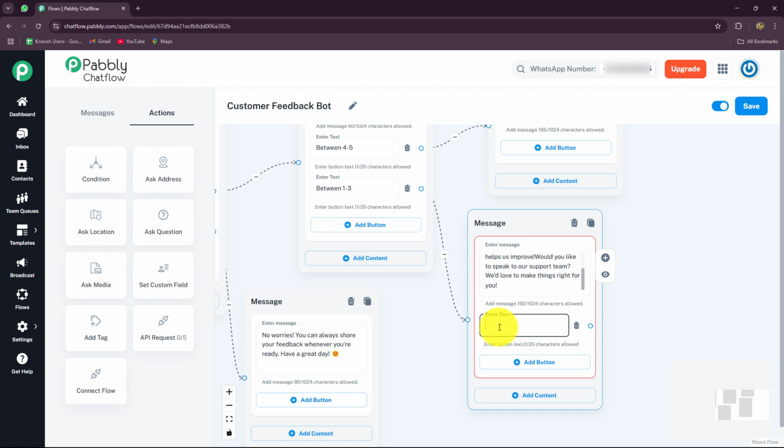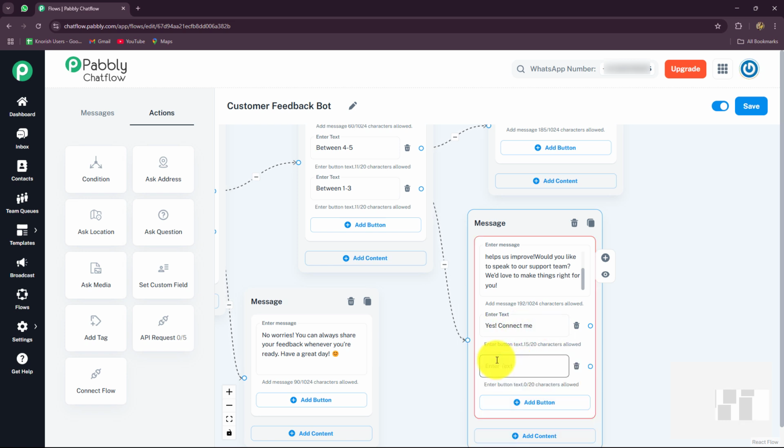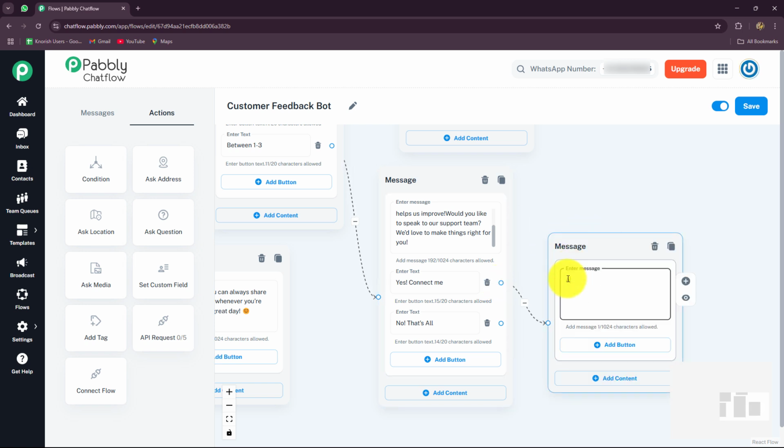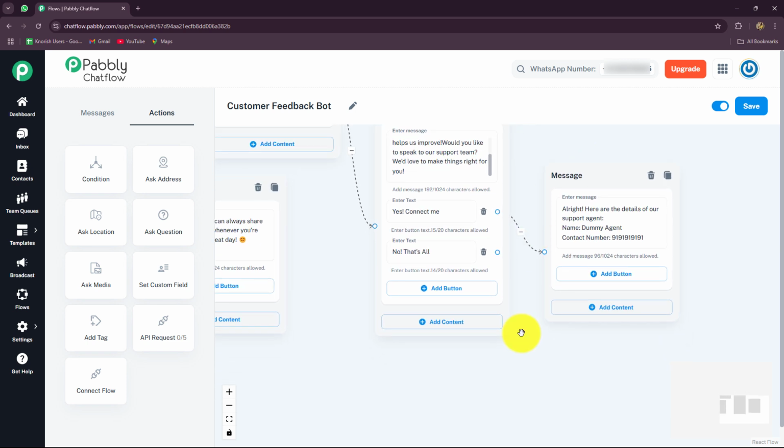First will be when the customers are ready to connect with our support agent. So they will select the button, yes, connect me. And the second button will be no, that's all. They want to end the chat. When they select the button, yes, connect me, I'm going to provide them with the details of my support agent by sending them the message. Alright, here are the details of our support agent, name, dummy agent, and the contact number is also here.